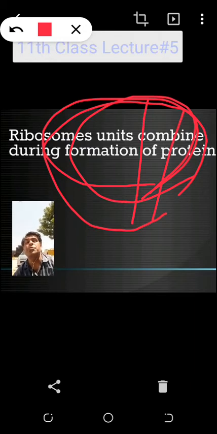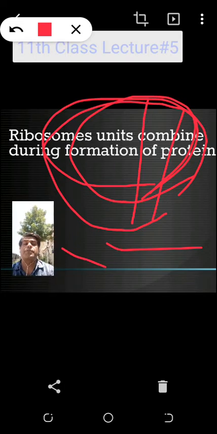Almost 60... The unit of the ribosome size is the Svedberg, named after the scientist who calculated the size of the ribosome. The unit is based upon his name. So these were information, students.